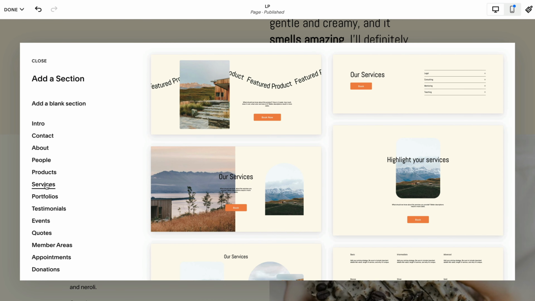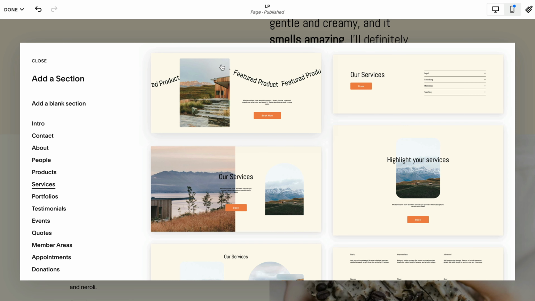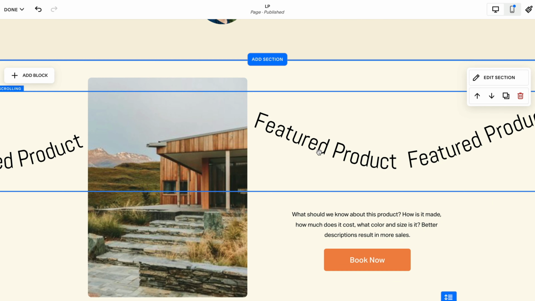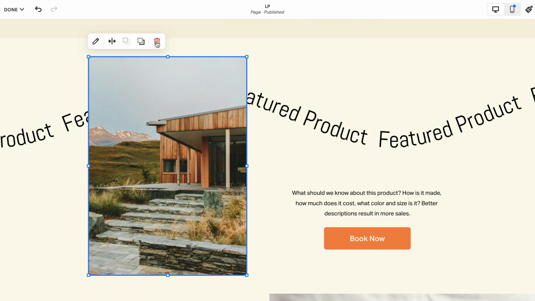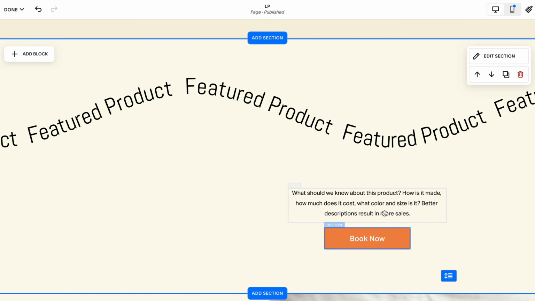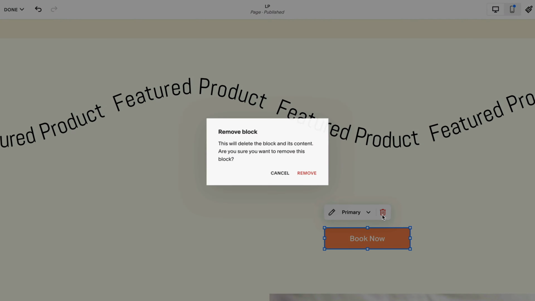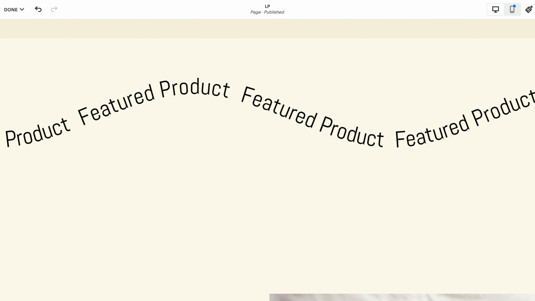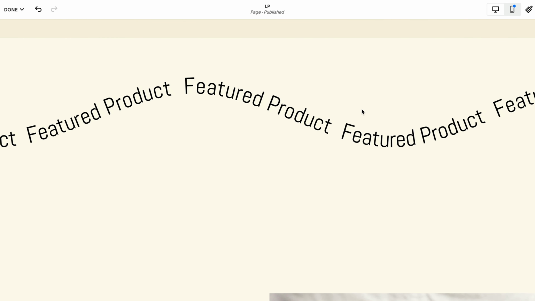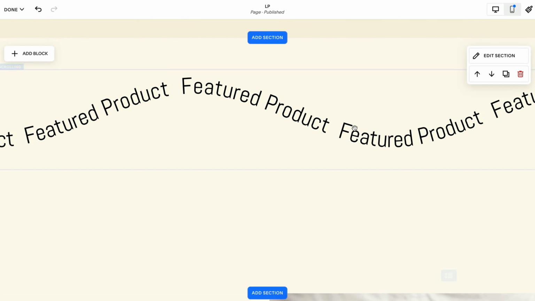What we're going to do is go to the services section, and I really like this banded text. Here it's come in, we don't want the image, we're going to hit delete, and we're going to delete this text, and we're going to delete the button. And what we're going to do now is change the text just to say meet our soaps. So you simply click on the text, you hit the edit icon, and under the text option, you paste in your text, and there it is.